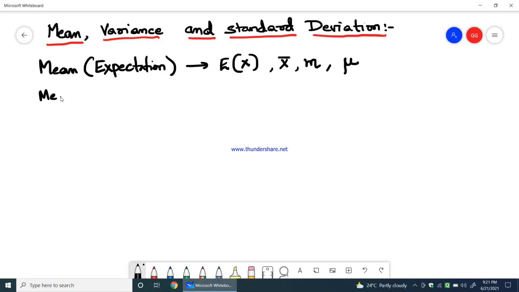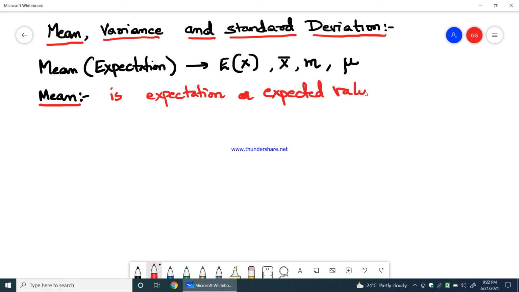So what is mean in terms of a random variable, which we are going to work on? We are actually learning single random variable. So let us see what is mean in terms of any random variable that we consider. Mean is the expectation or expected value of some random variable.